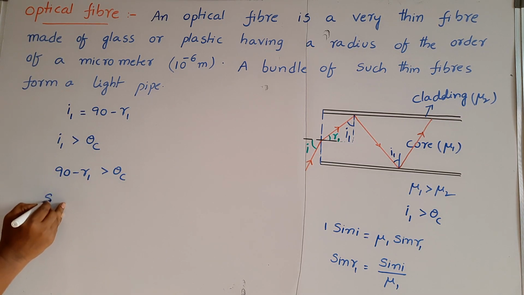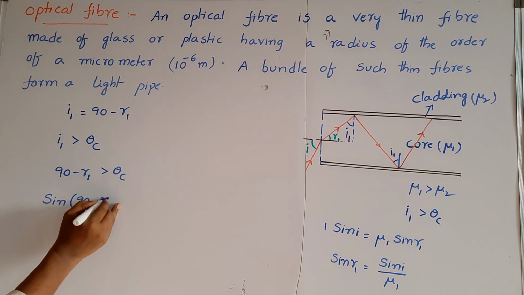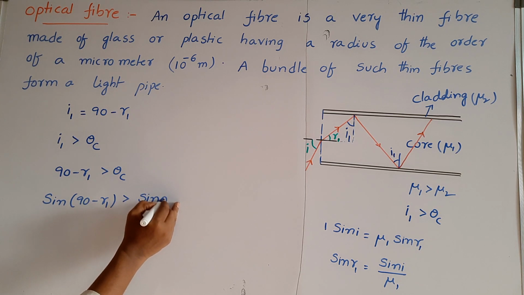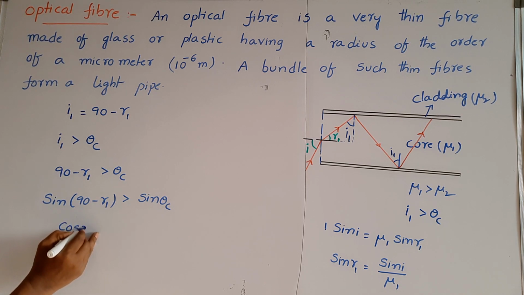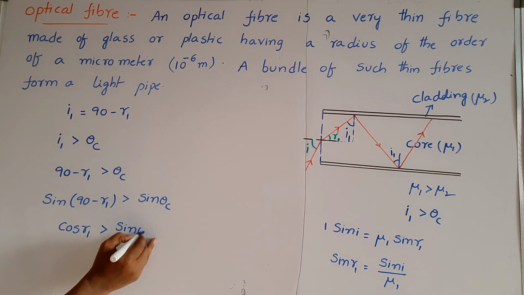Take sin on both sides. Sin of 90 minus R1 is greater than sin of theta c. We can write sin of 90 minus theta is equal to cos theta, so cos R1 is greater than sin theta c.